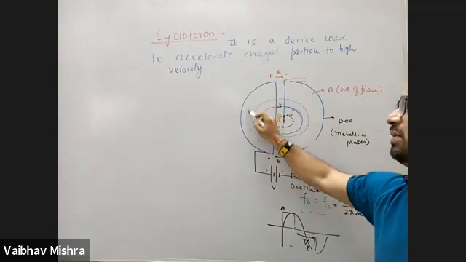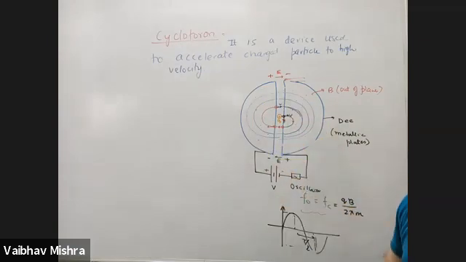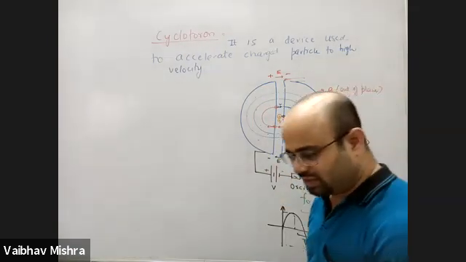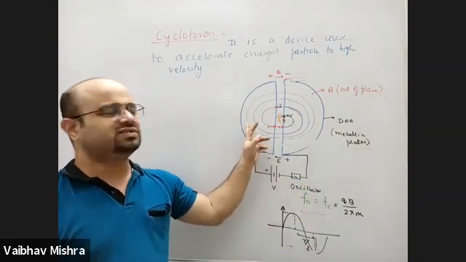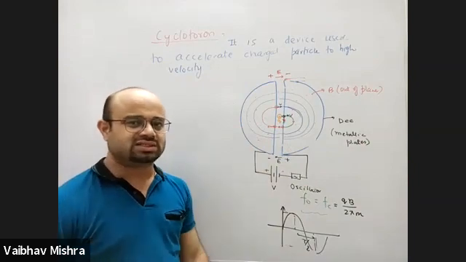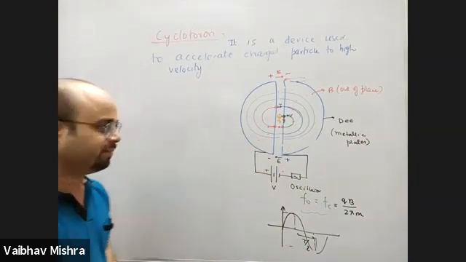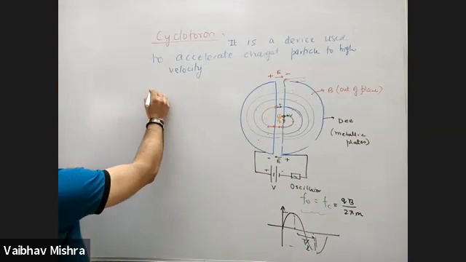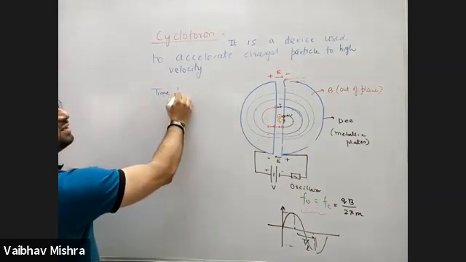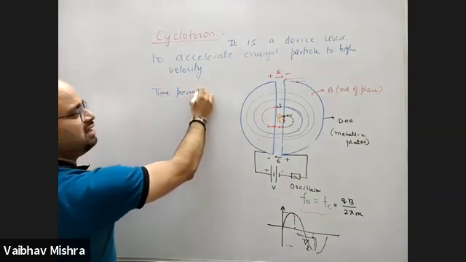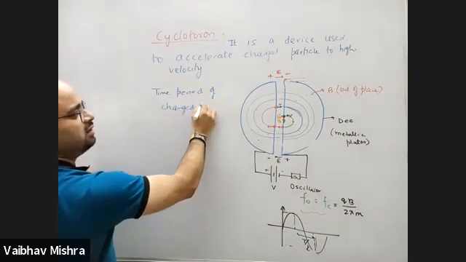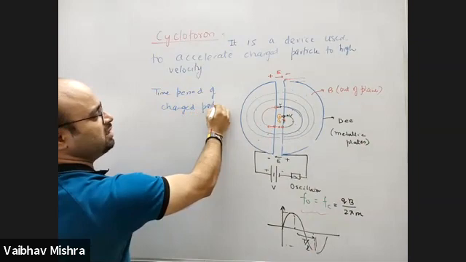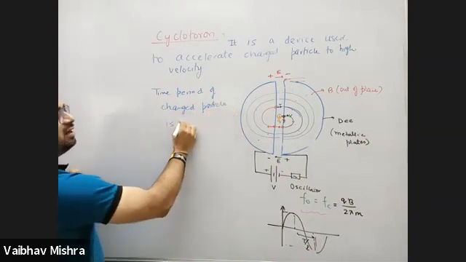That was the principle. We showed that the time period of every charged particle when it moves on a circle is independent of velocity. Every time the half semicircle time taken is the same, it does not depend on what speed it is moving at. So the principle is that the time period of a charged particle is independent of velocity.